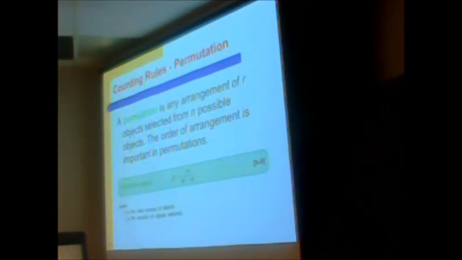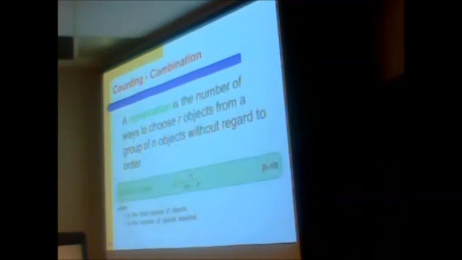A permutation is any arrangement of r objects from n possible objects. This is the formula I'm going to use. Who knows what this little exclamation point means? This is algebra. You always just multiply it all the way down, something like that, right? Close, yeah. Very good, okay. So if I have 5 factorial, 5 exclamation point, that can be 5 times 4 times 3 times 2 times 1. I know, you're like, I haven't thought about that in forever.